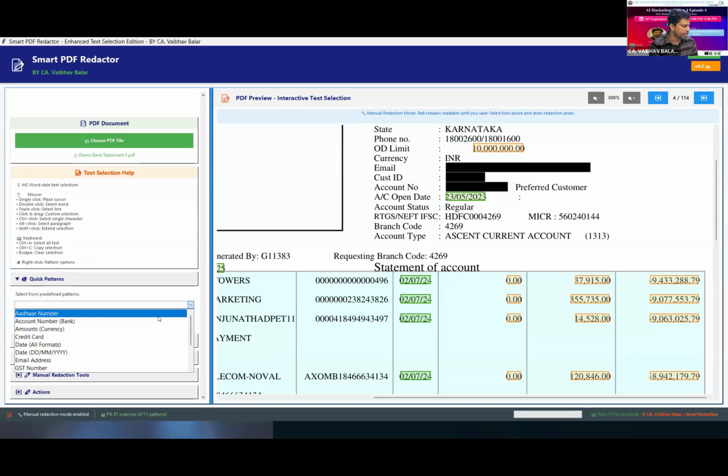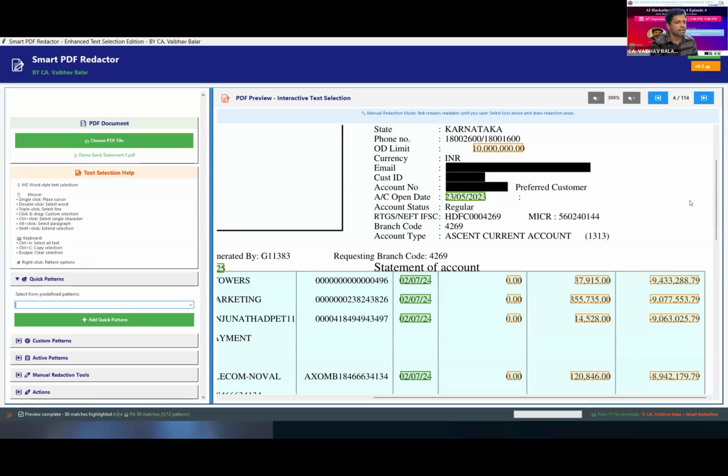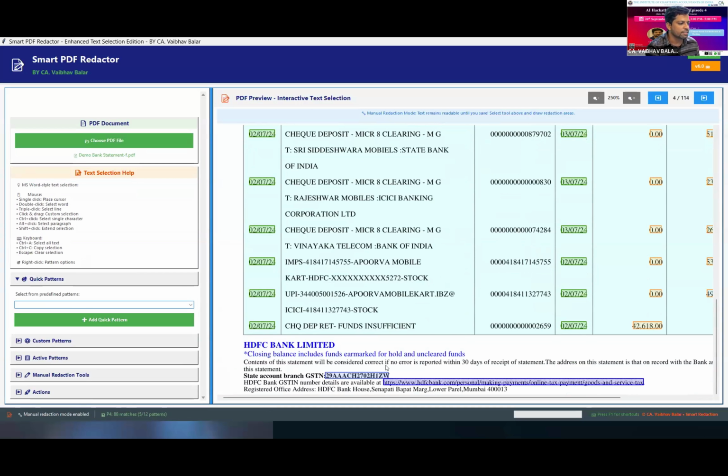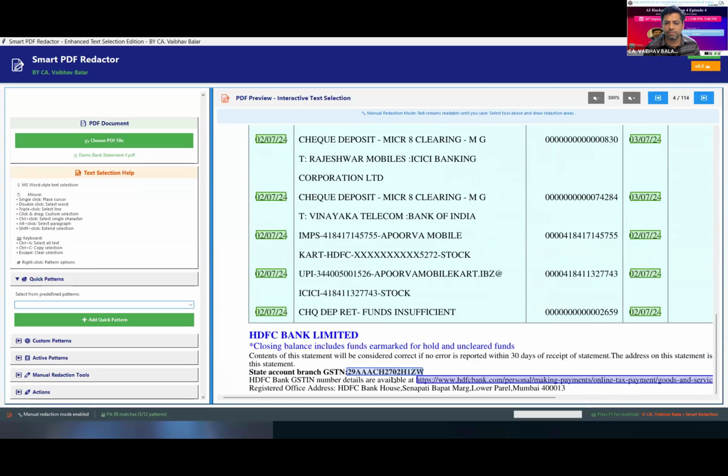I have introduced quick patterns: Aadhaar card, credit card, dates, email address, GST number. If you select GST number, it will automatically identify all of the GST numbers within the document. See, this is the HDFC GST number. Whatever GST numbers are there, it will automatically find them based on regex patterns. Certain regex patterns are designed to identify such personal data. But after adopting NER and PII detection, we will be able to find all this information automatically, without any of these options in the tool.